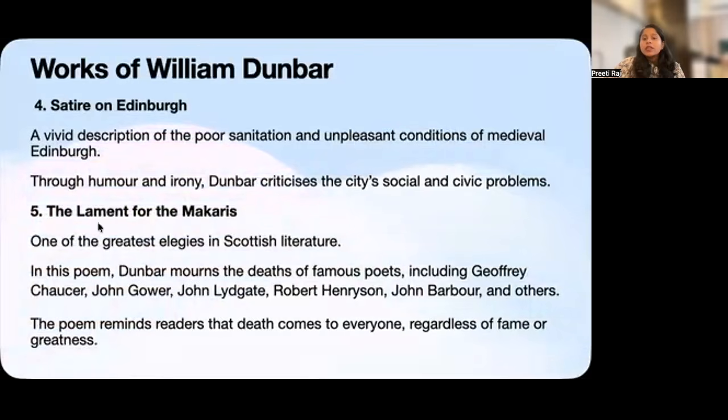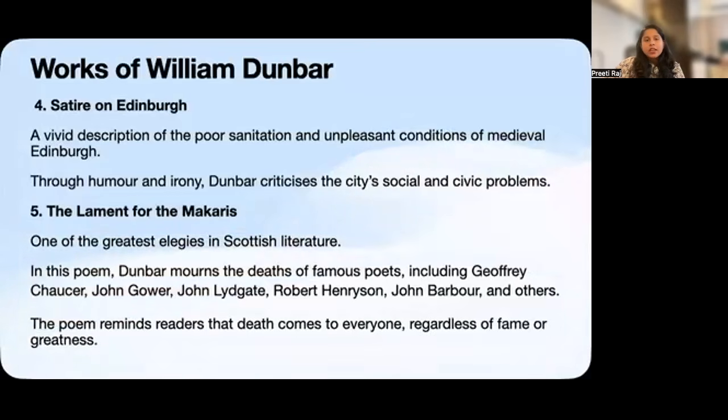Now let's talk about the Lament for the Makaris. First, remember the word makar. We discussed it at the very beginning of the lecture. What is a makar? A poet, or a maker. So the Lament for the Makaris literally directs our attention towards the poets who have passed away.